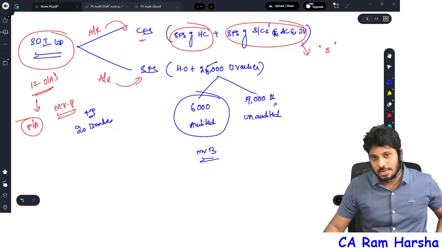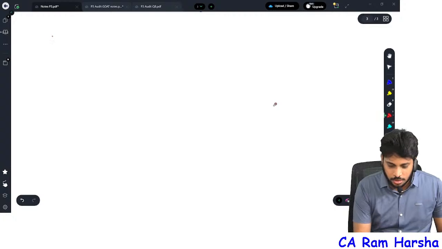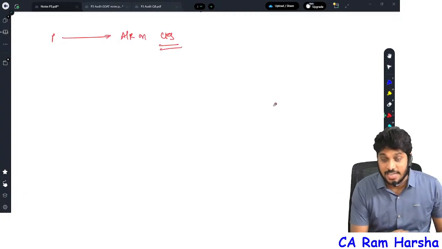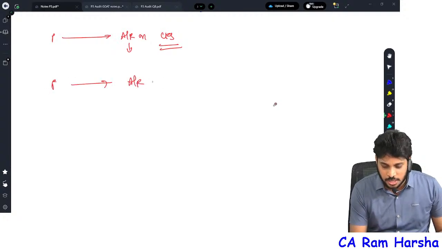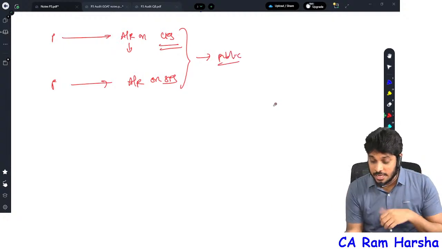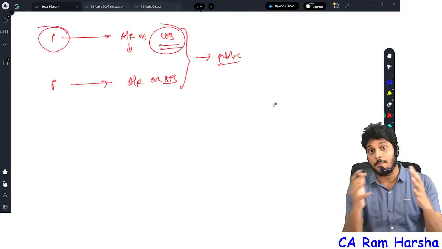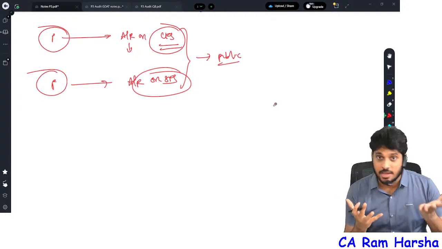Now tell me, I am an auditor. You know what the auditor is doing here? The principal auditor is giving an audit report on consolidated financial statements. His audit report is given. Same way, the principal auditor is giving an audit report on standalone financials. This is what will go to the public. And the moment the public see this audit report, what will they think? Oh my God, the principal auditor has conducted so many companies' audit. The principal auditor has conducted the entire bank audit. They will think like that.